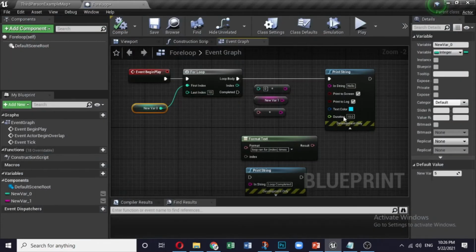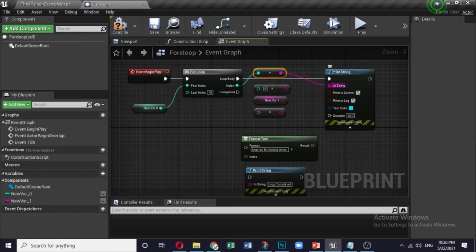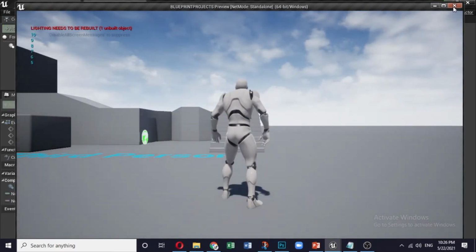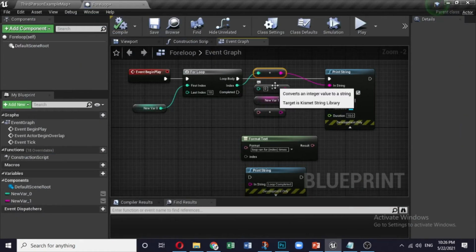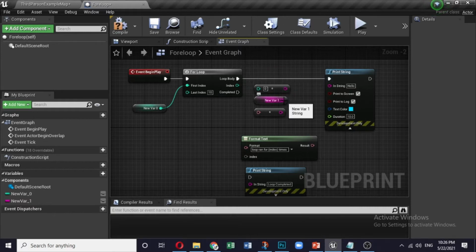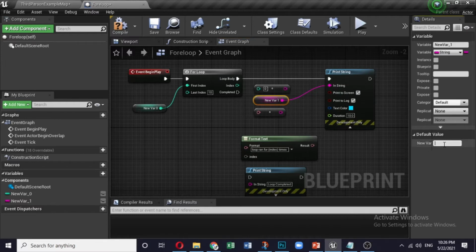Let me put an index number instead of hello. Let me save it. Again 5, 6, 7, 8, 9, 10. So it's quite simple. Even instead of printing the index, you can create another string value, and then you can write whatever it is. So the loop is running.